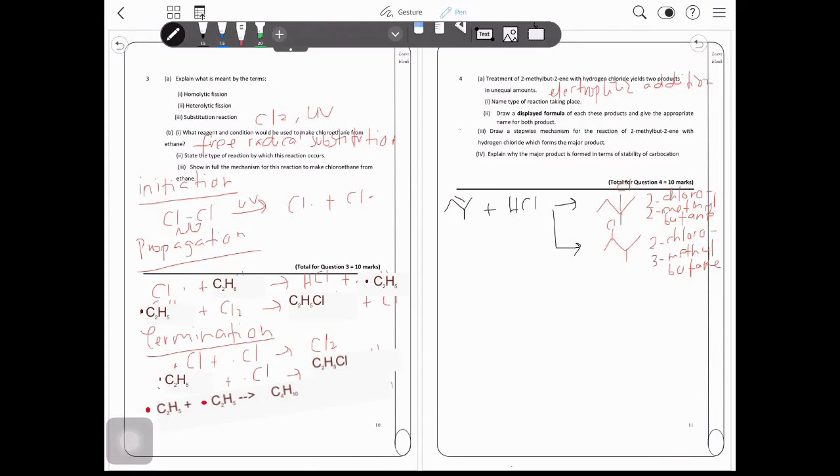So draw a stepwise mechanism for the reaction of 2-methylbutene with hydrogen chloride, which forms the major product. So we have here your 2-methylbutene reacting with hydrogen chloride. The first step is the double bond will attack the H, which makes the HCl undergo heterolytic fission, and it will form a carbocation. Now the chloride ion is the new nucleophile, so it will attack the carbocation to produce the product.